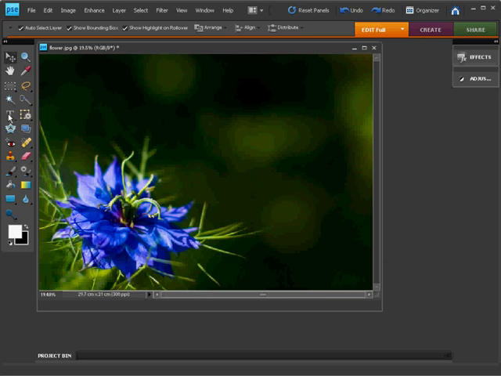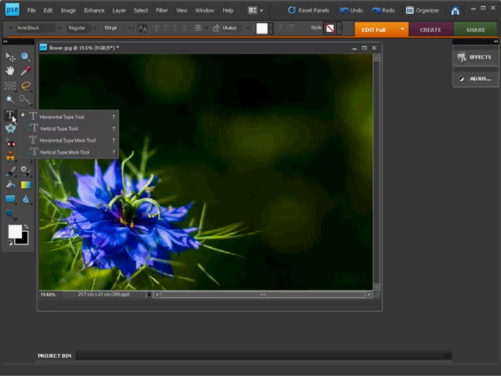So we click on the big T in the toolbox here. If you click and hold on it, you'll see this horizontal type tool, vertical type, horizontal type mask, vertical type mask. You need the first one, horizontal type tool. So the nice simple option that should be already selected in the toolbox here.